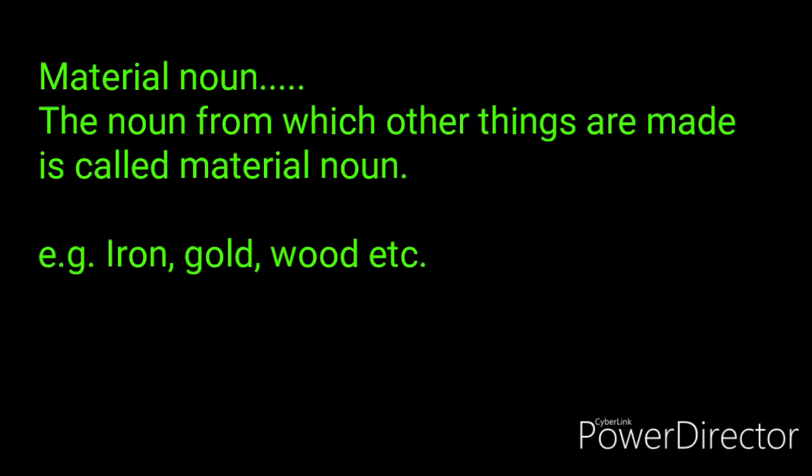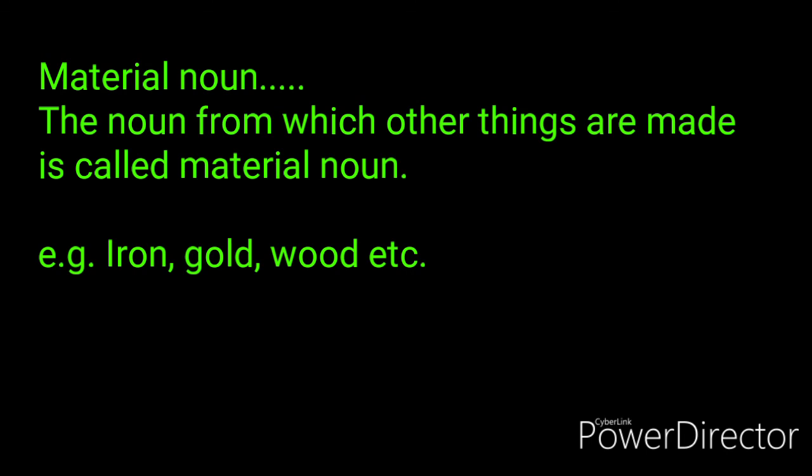Next one, material noun. The noun from which other things are made is called a material noun. If we are able to make some other things from a thing or noun, that is a material noun. Like iron.